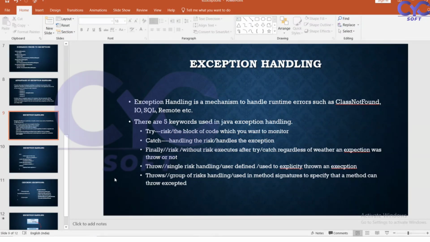Next one, finally. Finally will execute whether the risk is there or not. Whatever code we have handled with the try catch block, whether there is an exception or not, it will execute. If there is an exception, it will handle that exception. If there is no exception, it will display the finally block.